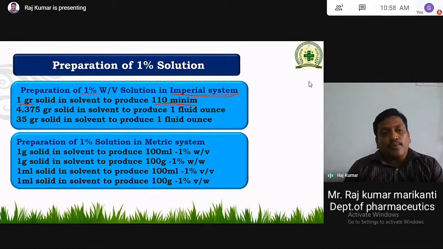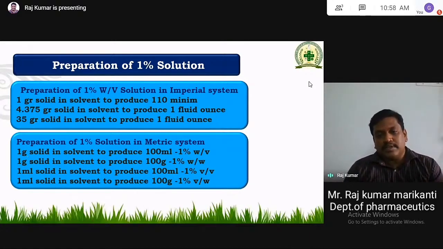And 4.375 grains of solid in solvent to produce 1 fluid ounce of solution. And 35 grains of solid in solvent to produce 1 fluid ounce. This is very, very important in the empirical system. Then, which is very, very important nowadays, is the metric system. In the metric system, we feel confused here itself.